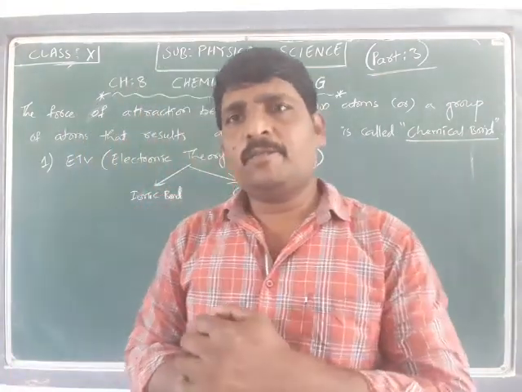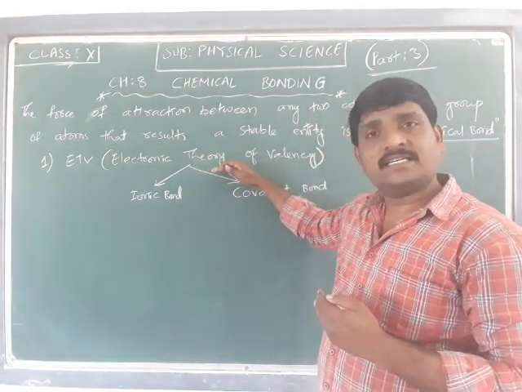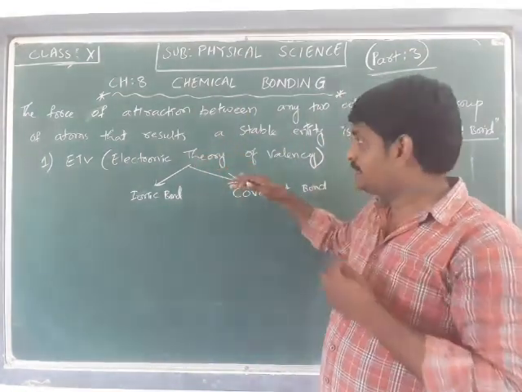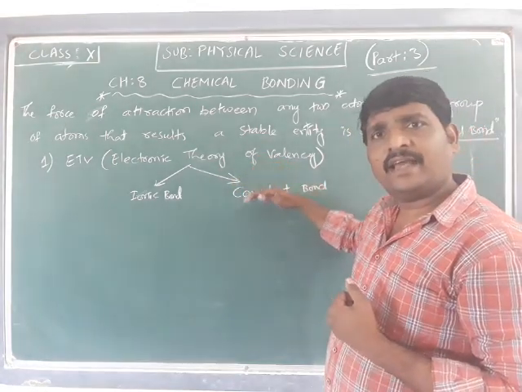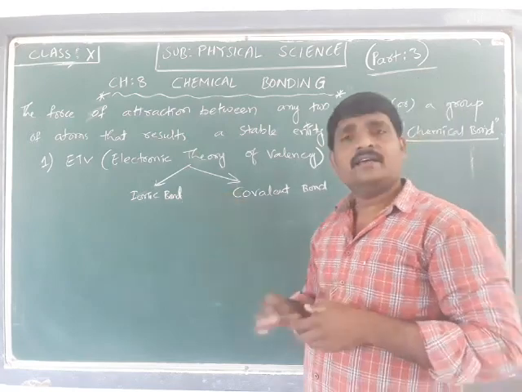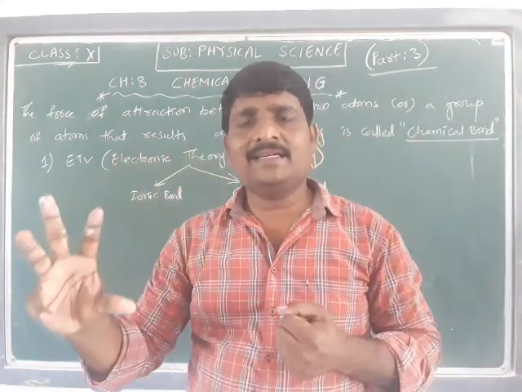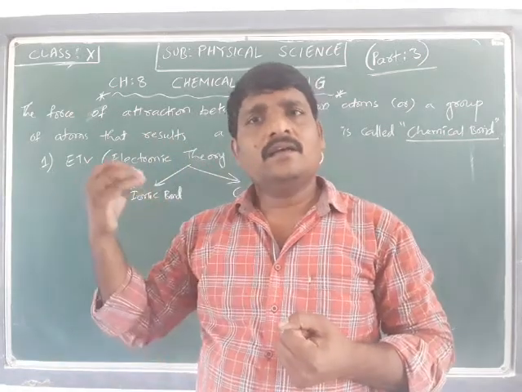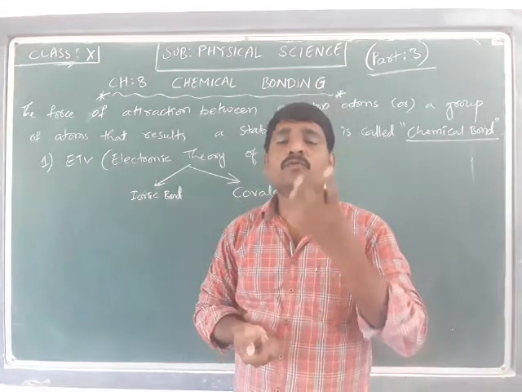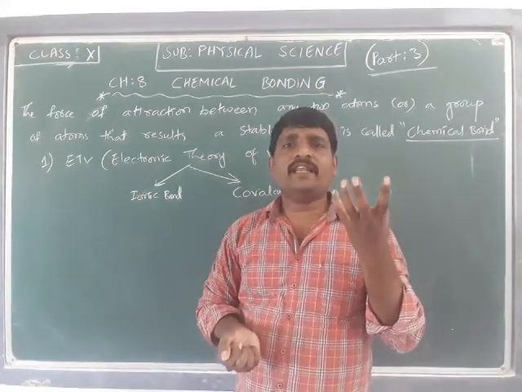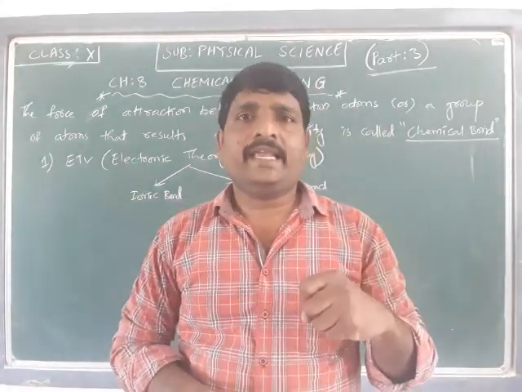As per yesterday's discussion, the electronic theory of valency, that is ETV, consists of the formation of ions by losing electrons or by gaining electrons to have the configuration of the outermost shell electrons as an octet.